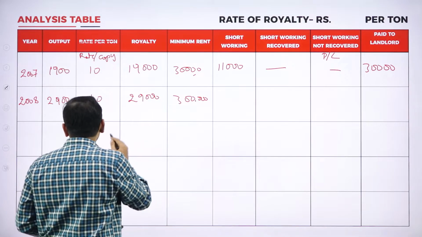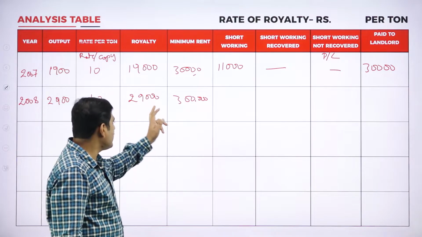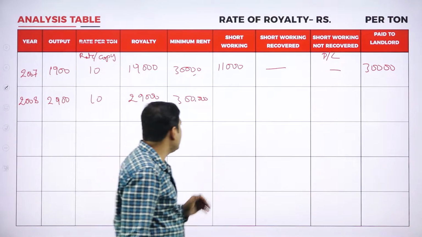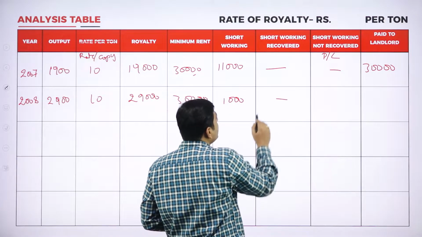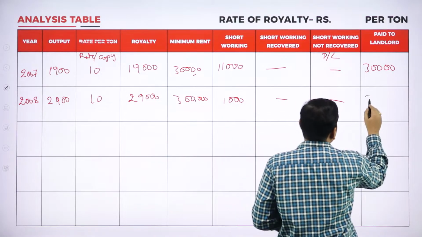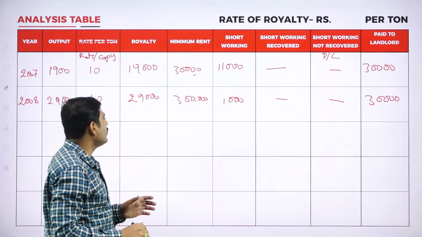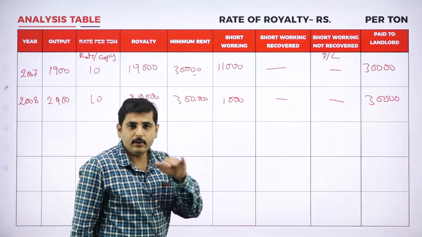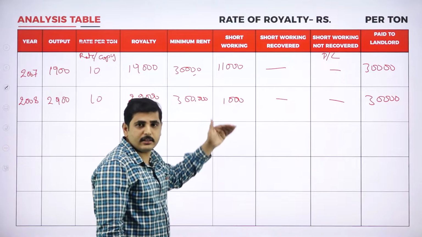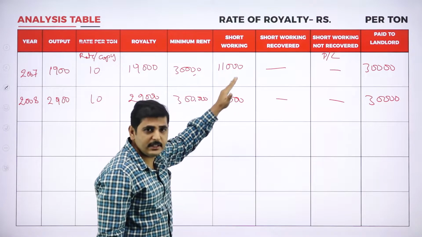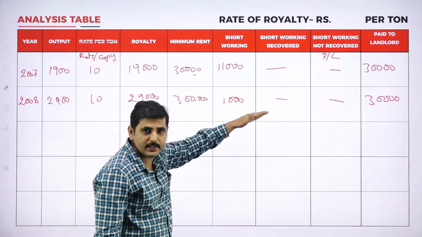Now coming to the second year, comparing minimum rent and royalty, in this year also the minimum rent is more than the royalty. So the short working is 1,000 rupees. We are paying the minimum rent to the author, 30,000 rupees. Again, he has given after 2 years. That means first 3 years includes the first year, second year and third year. Next 2 years means excluding the first year. Both are the same.